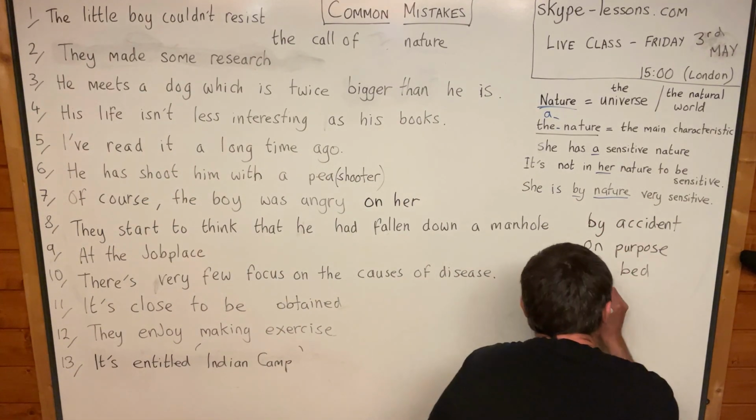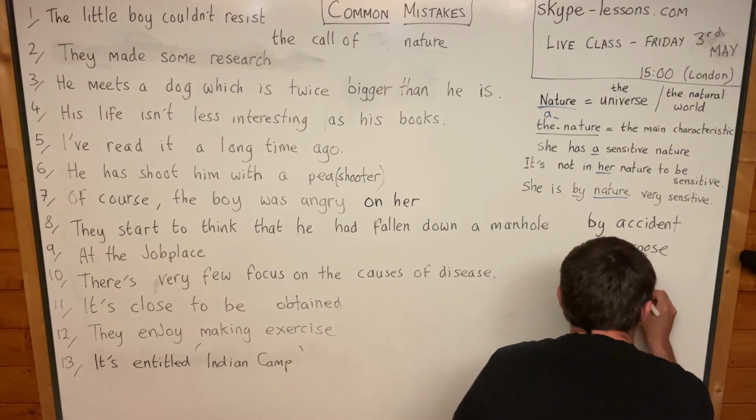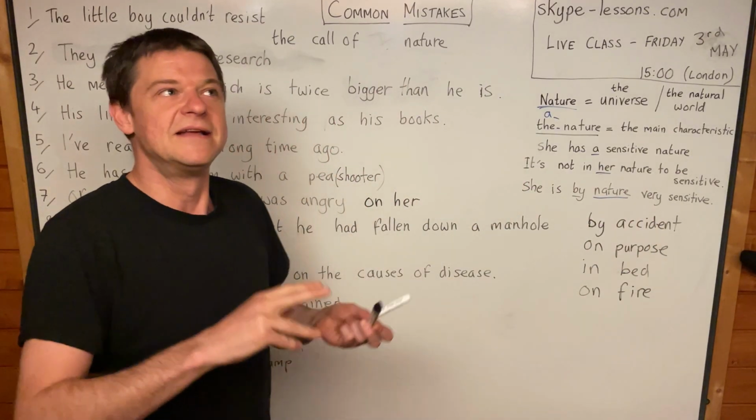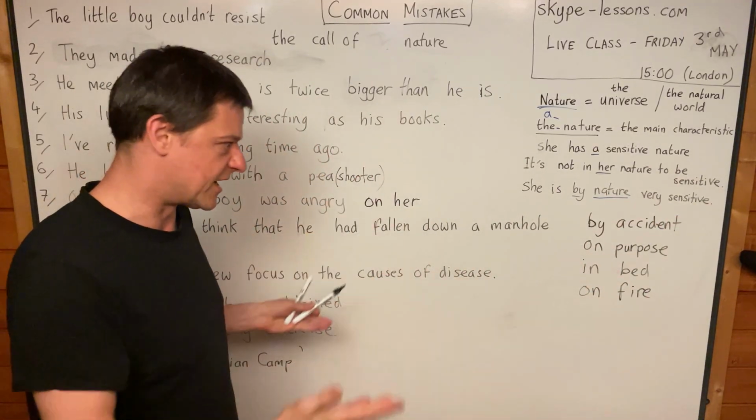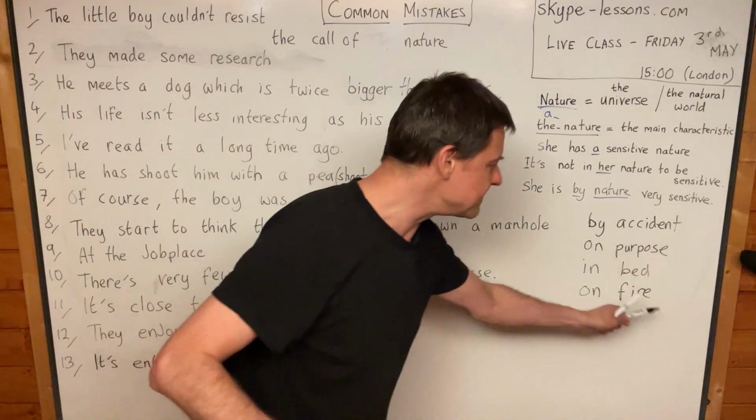Same with something like on fire. A fire is a fire in your house, or as in the fireplace. If you have a fireplace, then you have a fire in your house. But on fire means burning.